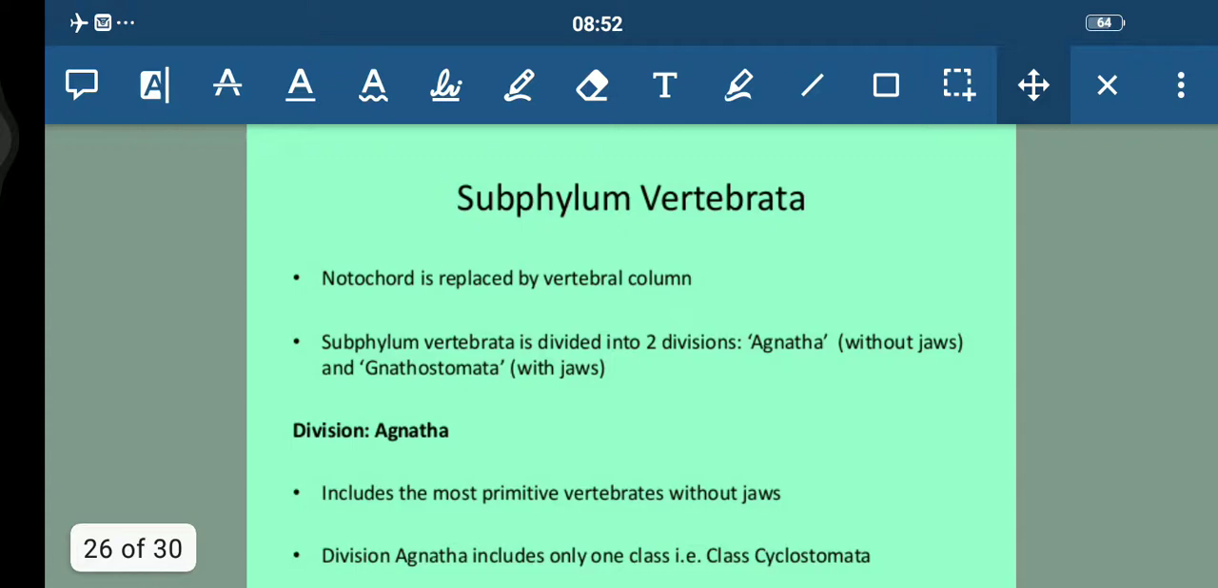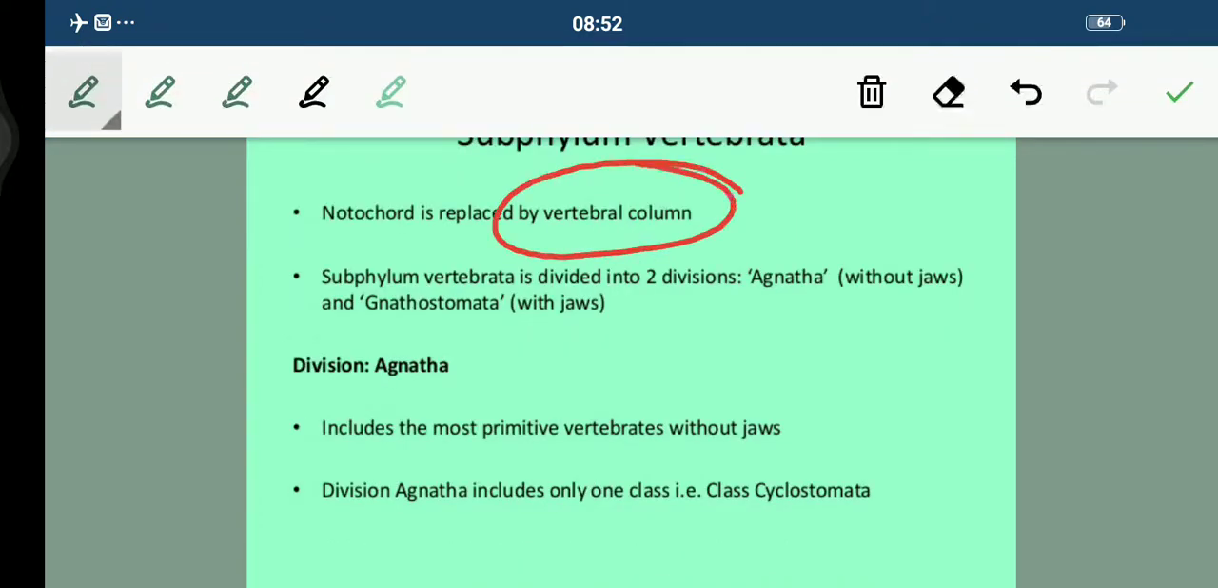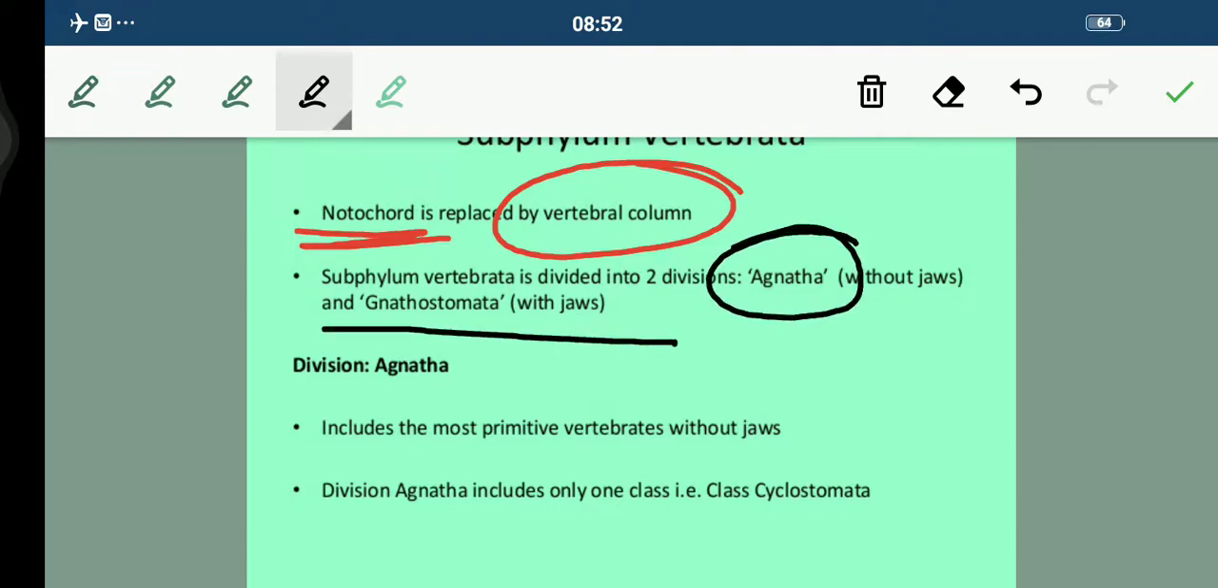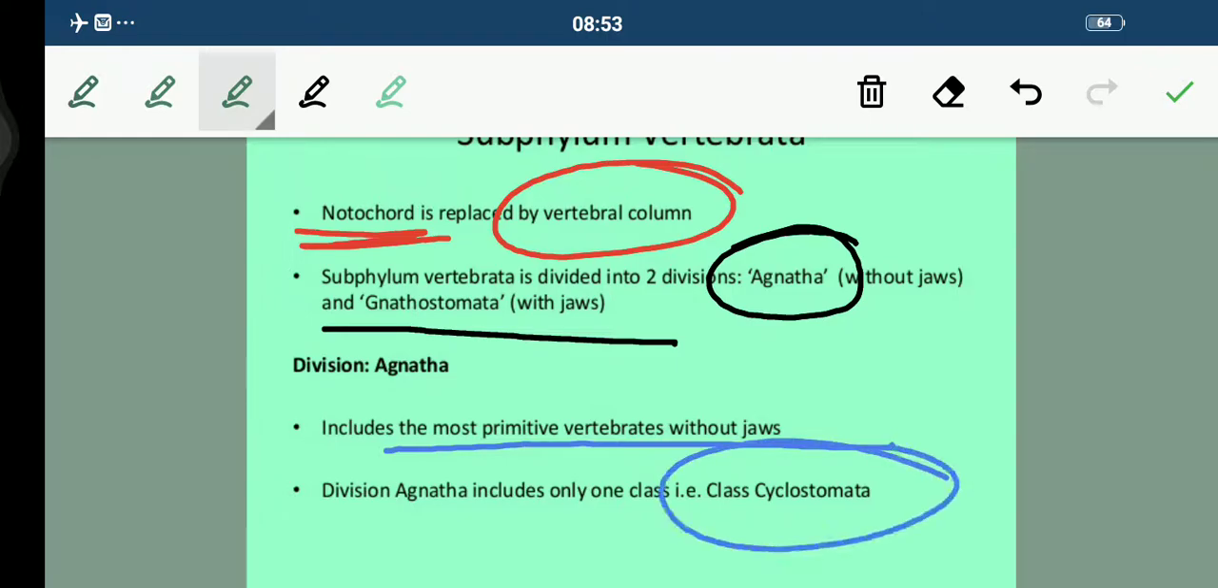Next comes subphylum Vertebrata, students. Here the notochord is replaced by the vertebral column, and subphylum Vertebrata is divided into two divisions. You can see here we have the Agnatha, that is without jaws, and Gnathostomata, that is with jaws. Now we'll be discussing what characters are included in the division Agnatha. It includes the most primitive vertebrates without jaws, and it has only one class, that is Cyclostomata.